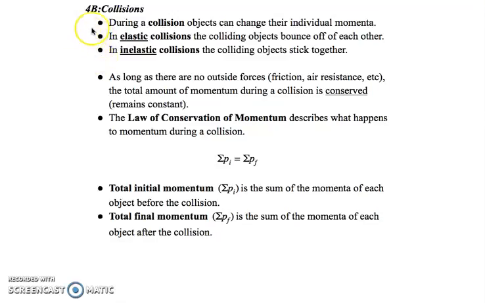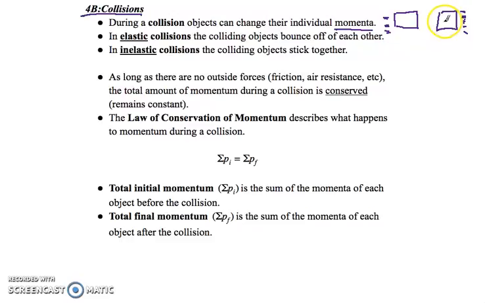Okay, we'll get started. In this section, we're going to be looking at collisions. I'm sure you have an idea of what a collision is when objects run into each other, but in physics, it has a very specific meaning. During a collision, objects can change their individual momenta, momenta being the plural of momentum. So again, during the collision, you can have a transfer of the momentum between different objects.